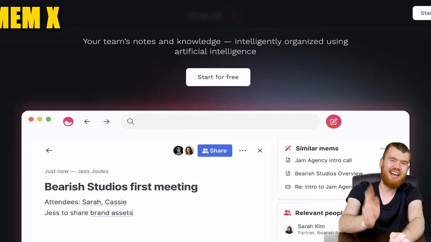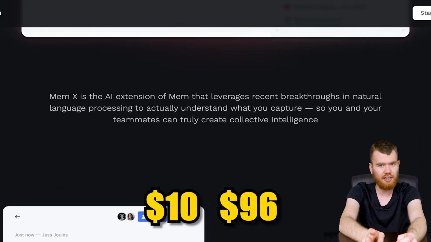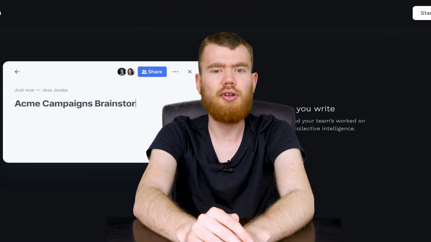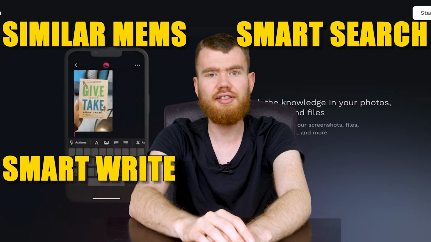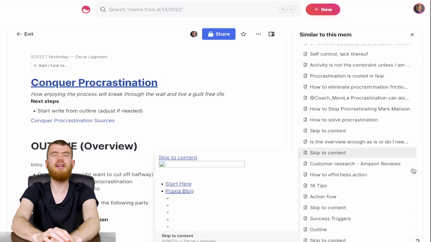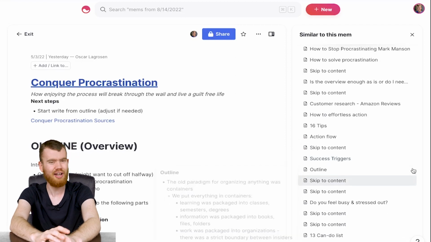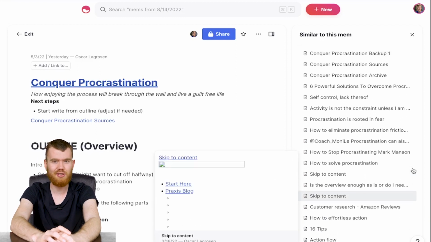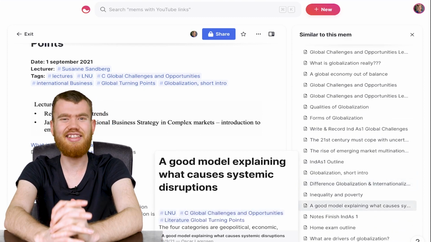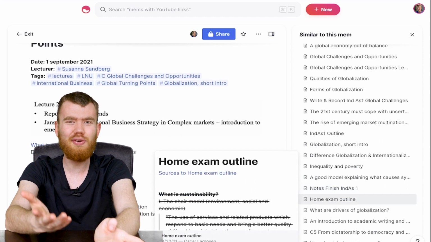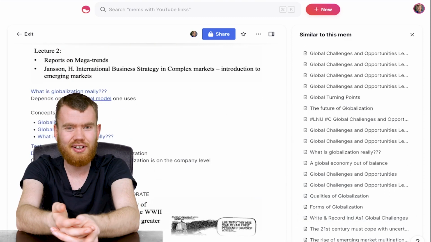Okay, so finally AI, which you have to pay now either $10 a month or $96 a year. And as soon as you set up your subscription, you get access to similar mems, smart search, smart write, and smart edit. And with similar mems, you get this additional menu on the right side where the AI selects the most relevant notes for that given note that you're on. It's like linking, but now you don't need to do anything. The AI simply links that for you, so it makes it truly self-organizing. And if you go back to the very beginning, Mem is a self-organizing note-taking app.